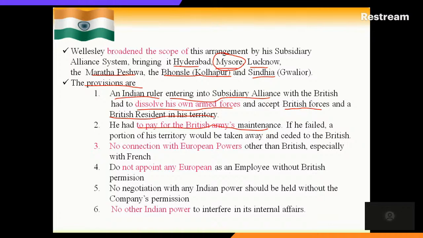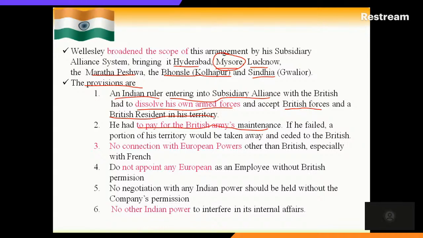A portion of his territory or land would be taken away and ceded to the British. Ceded to the British means annexed with the British. Either you pay an amount or you give your land. This is the deal.